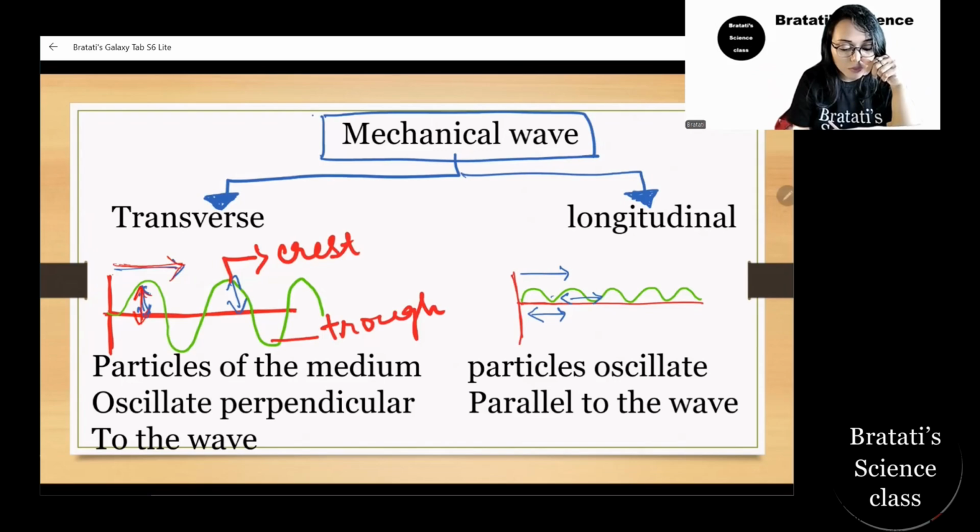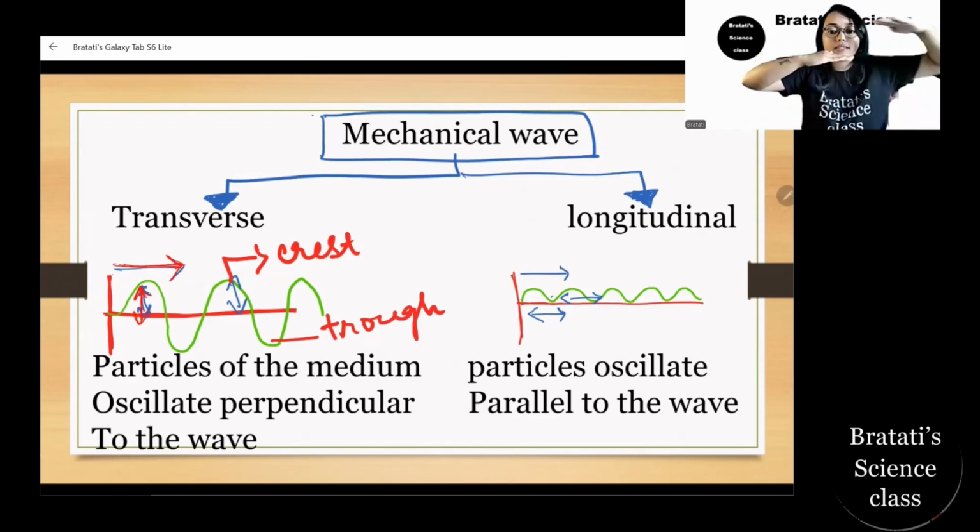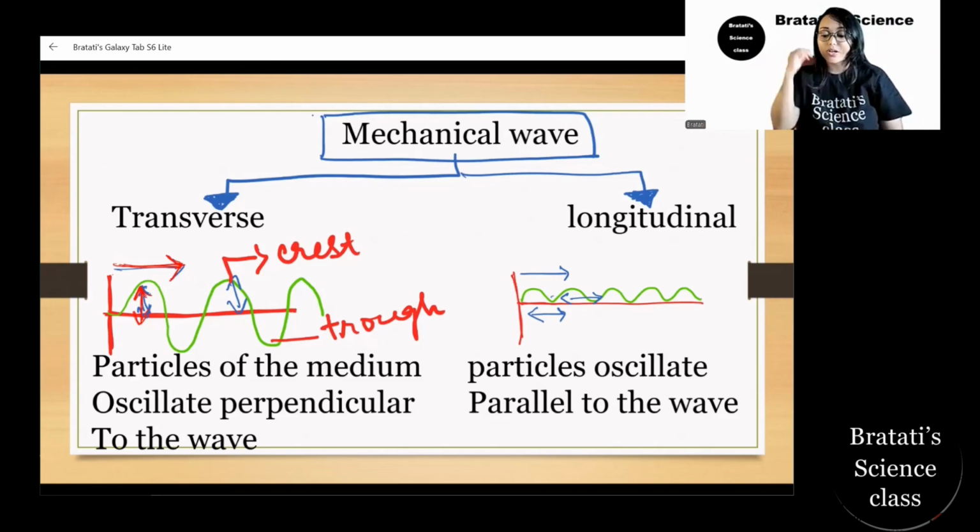So this up and down movement is the movement of the particles and this is the movement of the wave. So this is basically creating a perpendicular relationship. The particles are oscillating perpendicular to the wave motion. In the case of a longitudinal wave, the particles are moving horizontally, left to right, and the wave is also moving horizontally.